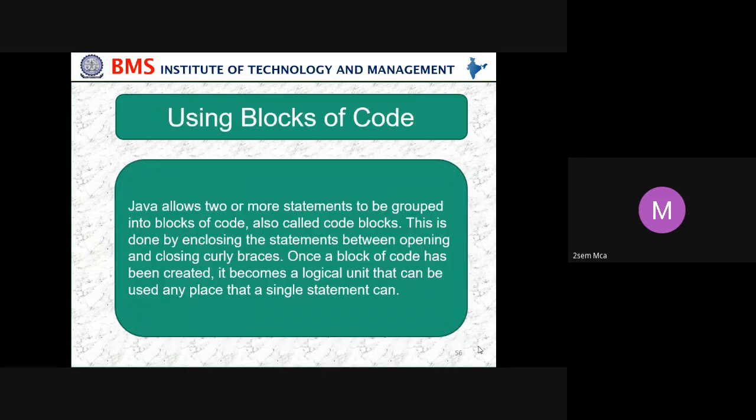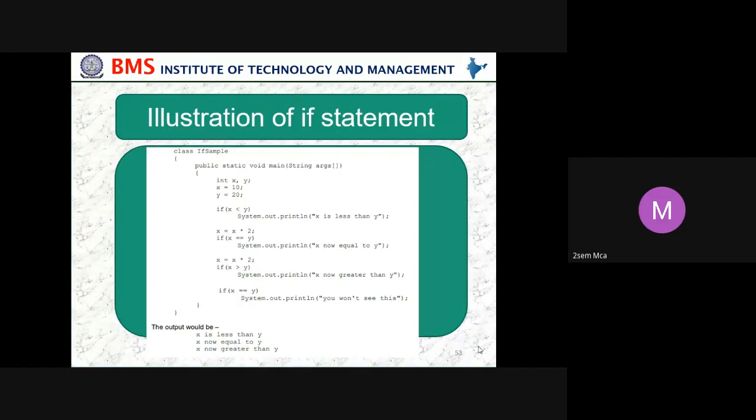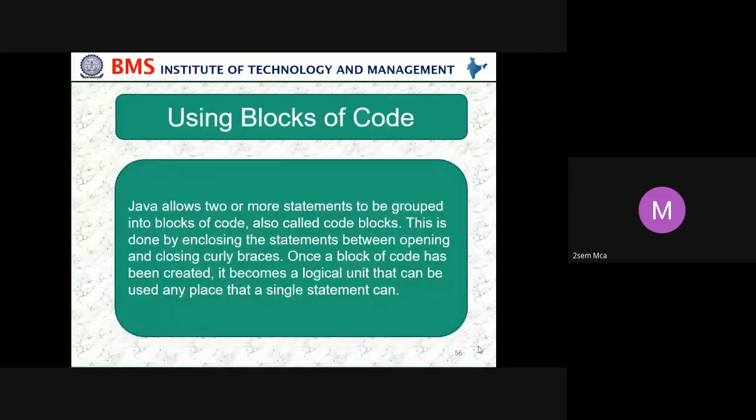Okay, next we move on to using blocks of code. So what is this block of code? Java allows 2 or more statements to be grouped into a block of code. So here you can see, how many lines have we used in this block? The int is one line, for is another line, System is another line. So 3 lines. That is called a block, also called a code block. This is done by enclosing the statements between opening and closing curly braces.